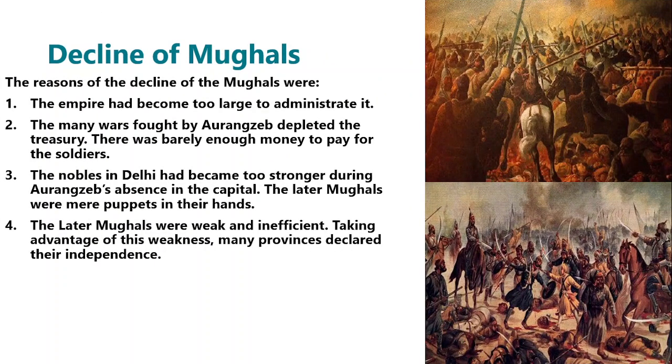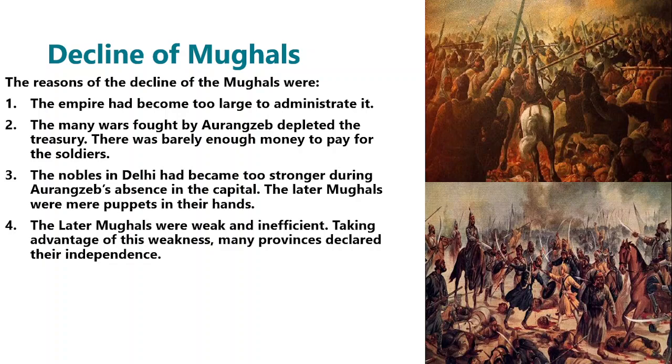The decline of the Mughals. By the time Aurangzeb died in 1707 CE, the Mughal Empire had already started weakening. The next 100 years saw the steady decline of the Mughal Empire. The reasons for this were many. The empire had become too large and unwieldy. Administering it was not easy. The many wars Aurangzeb fought steadily depleted the treasury.